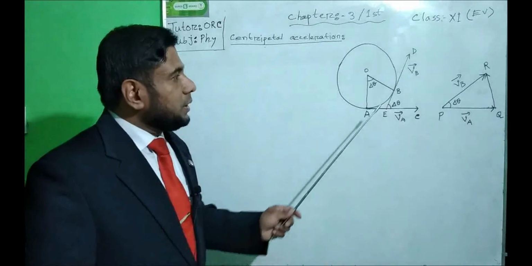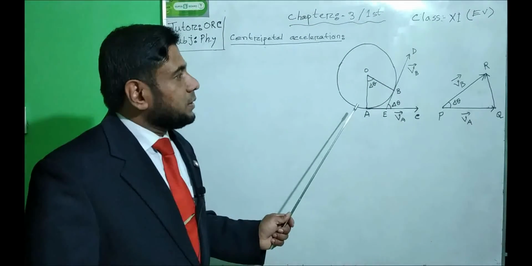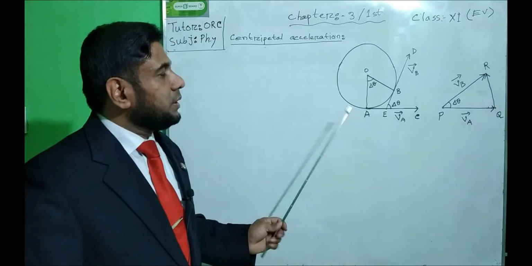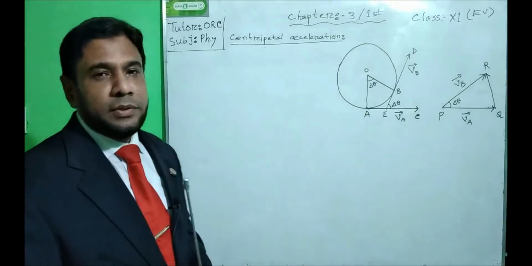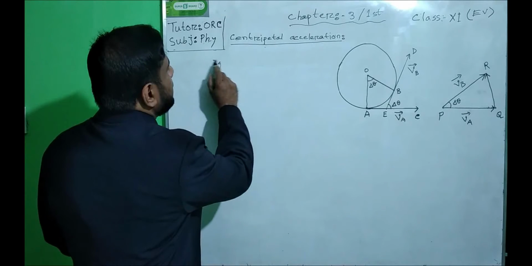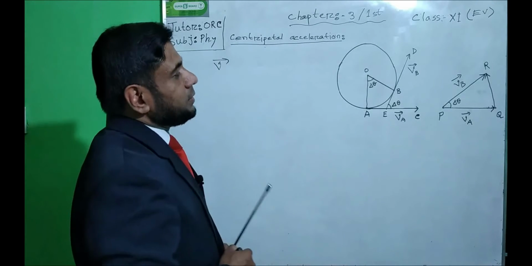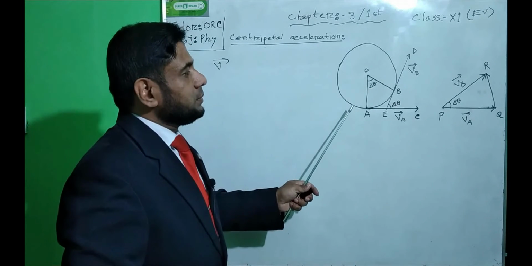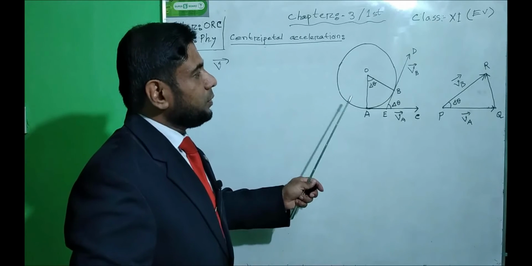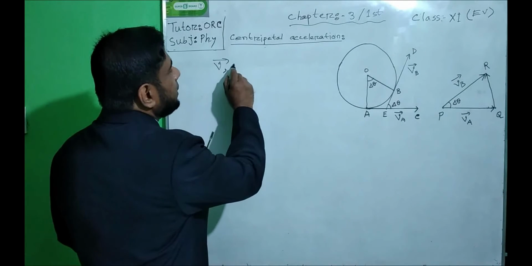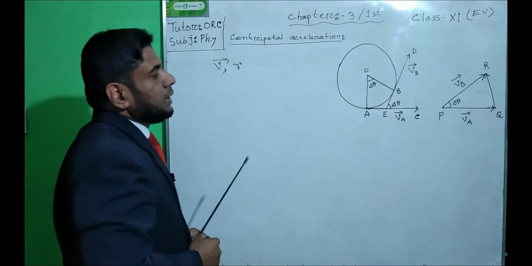Suppose an object is moving along a circular path with a uniform velocity v, and the radius of the circular path is r.